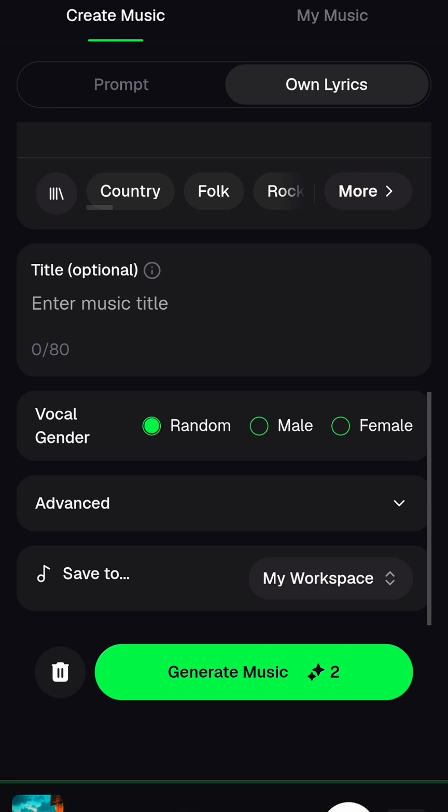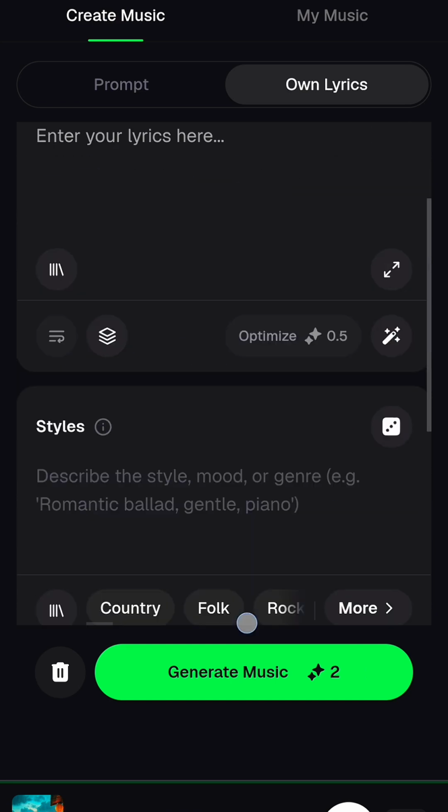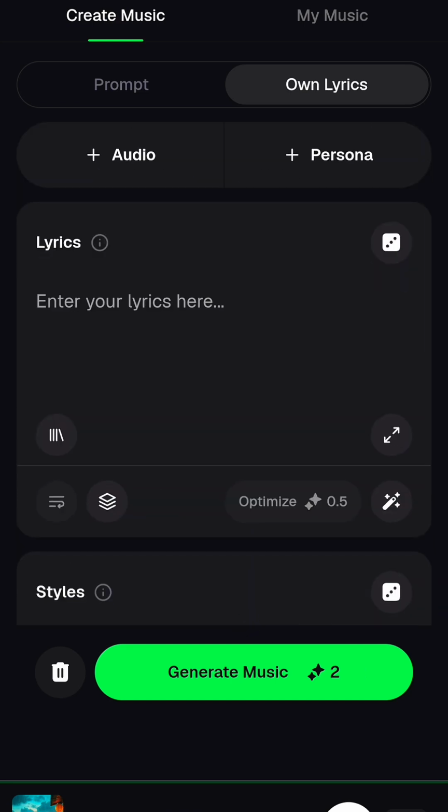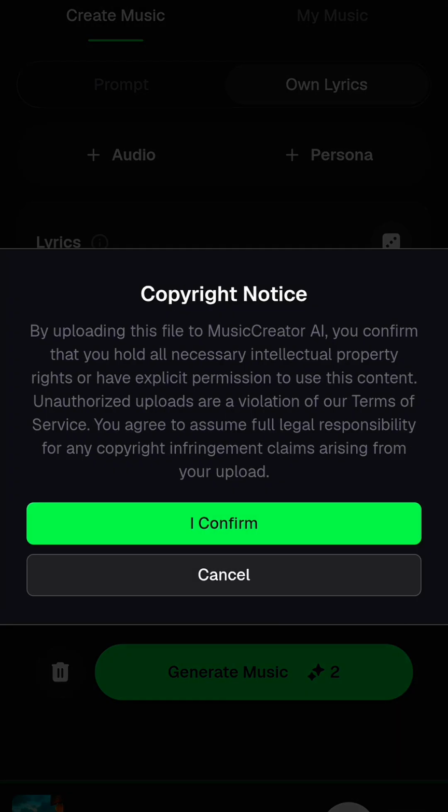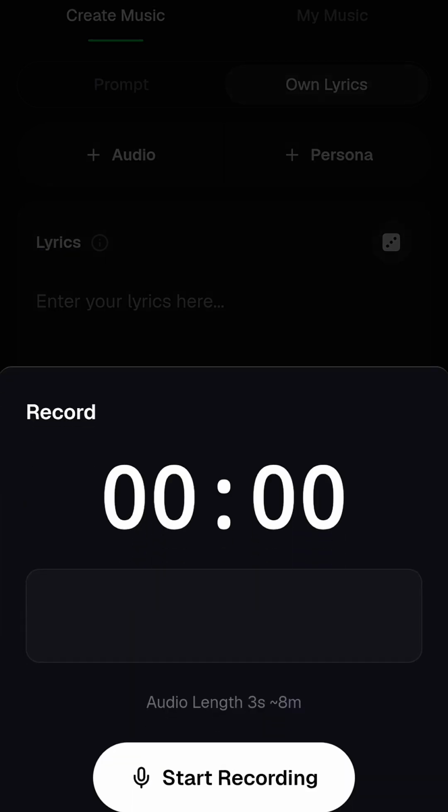As you can see, everything we choose. So if you want to use your own voice, all you just need to do is click on this plus audio here. Then you click on record. You can record your own voice. As you can see, copyright note. By uploading this file, you confirm that all necessary. Just read everything here. You click on confirm.